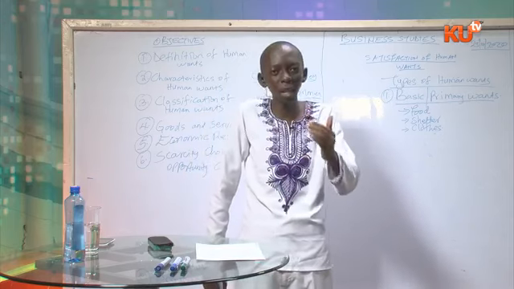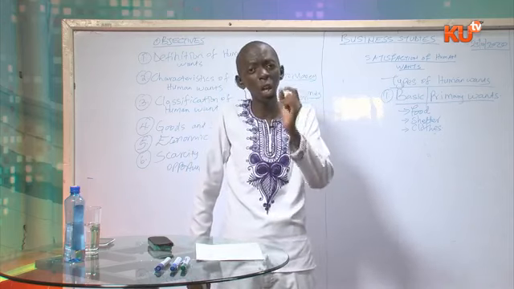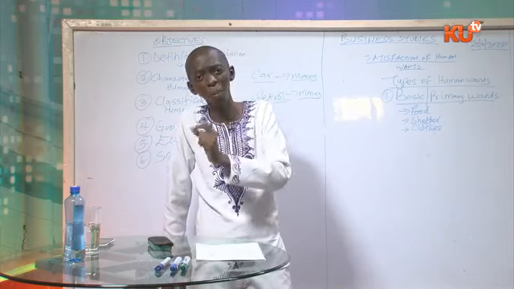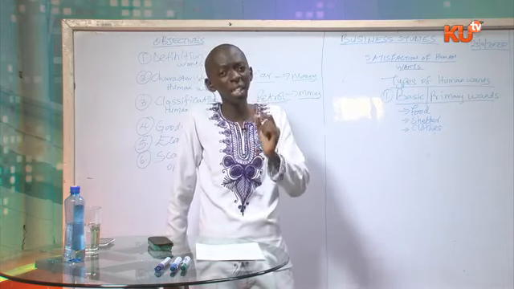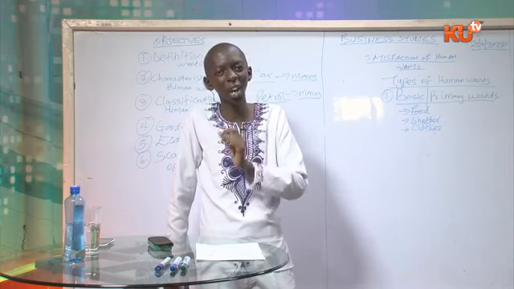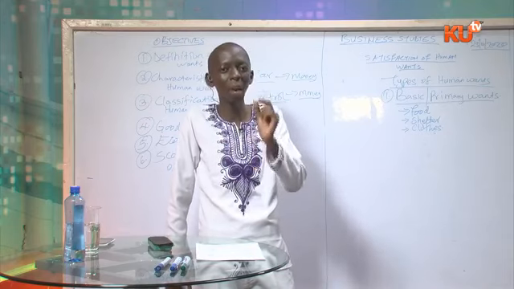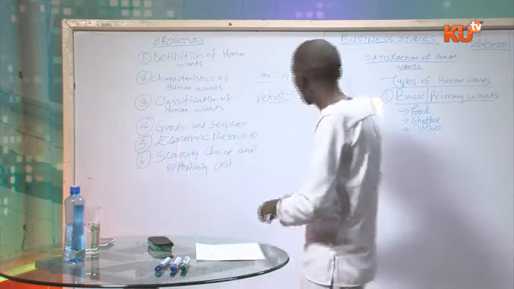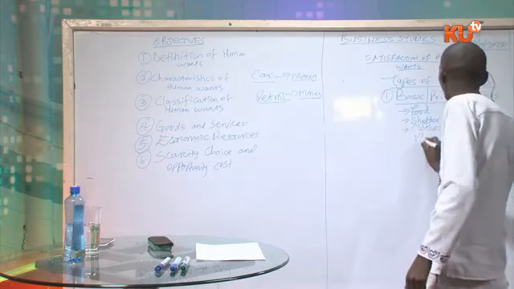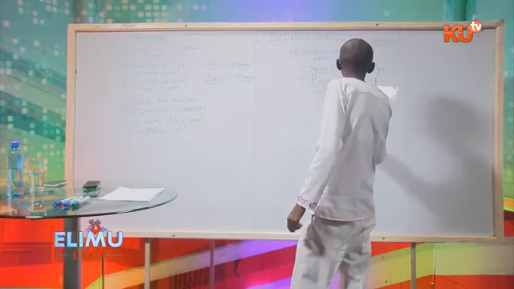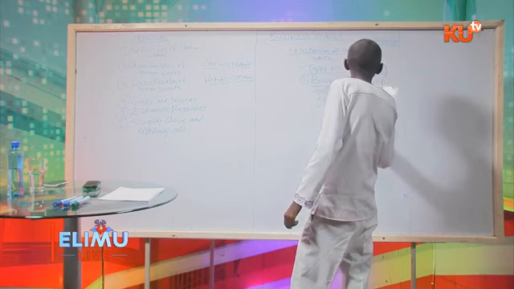And why do we call them basic wants? Because you cannot live without them. Therefore, let us look at the characteristics of these basic wants or primary wants.